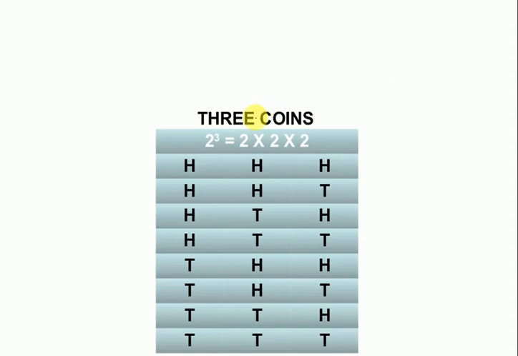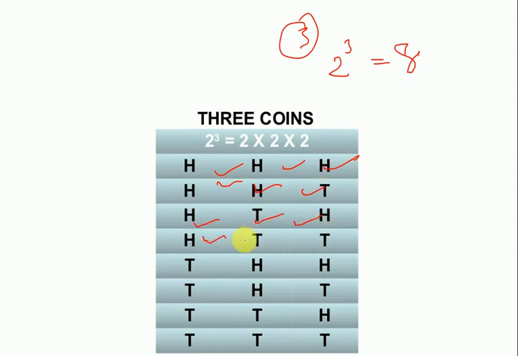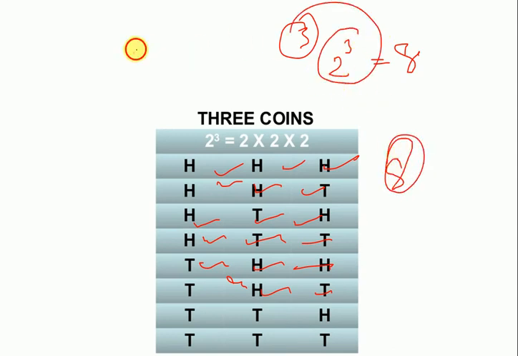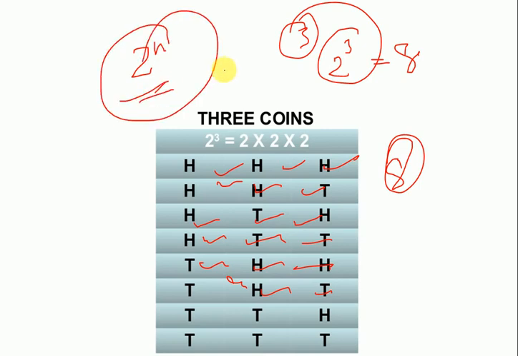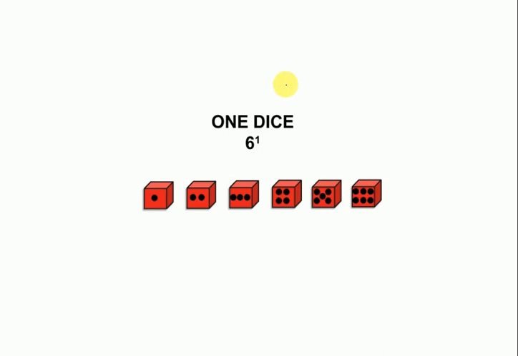Now in the next you can see that I have 3 coins, so I can write 2 raised to power 3, that will be 8. So I will be having 8 outcomes. And what are the 8 outcomes? Head head head, head head tail, head tail head, head tail tail, tail head head, tail head tail, tail tail head, and tail tail tail. So these are total 8 outcomes, and we can tell by putting this formula 2 raised to power n, where n is the number of coins, right? Now about dice.